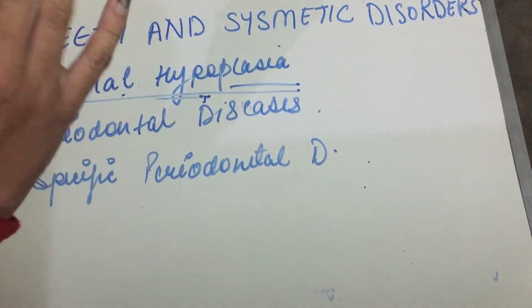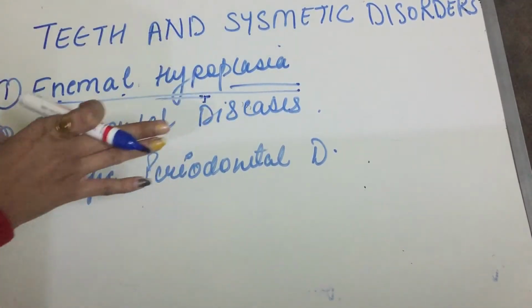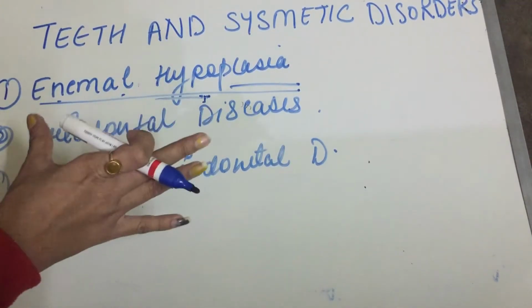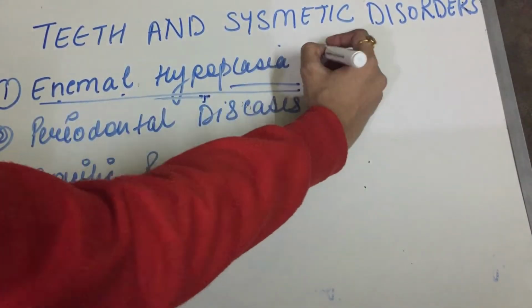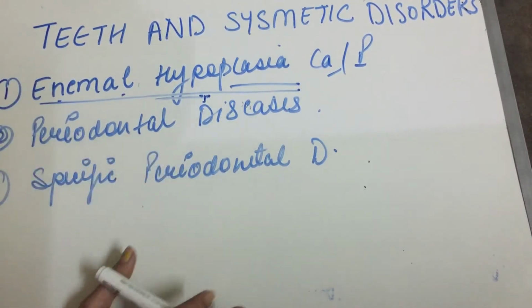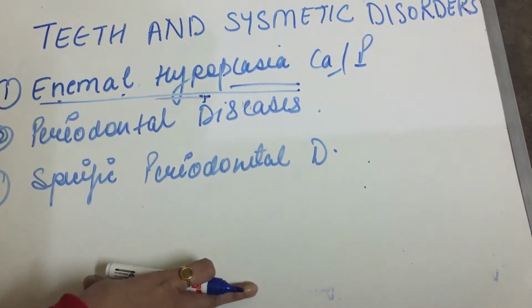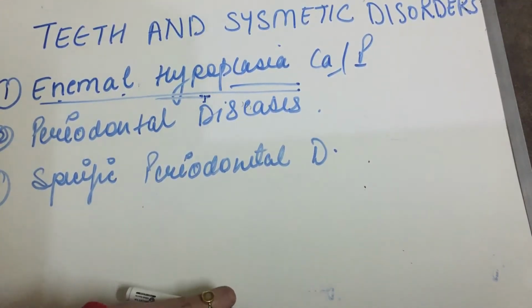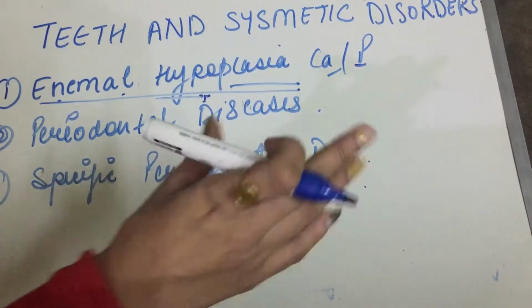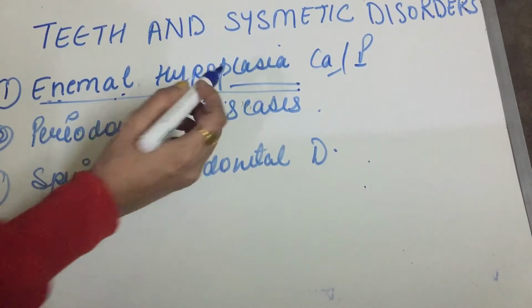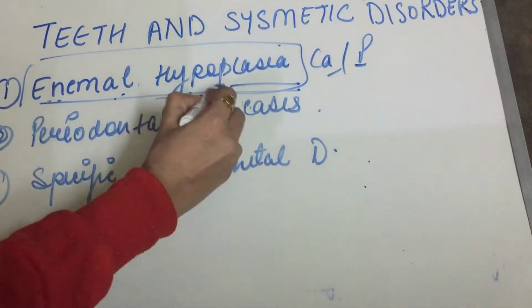It can occur when there is a disturbance in calcium and phosphate metabolism, or if there is a prolonged hypocalcemic state, like in case of rickets, malabsorption, hypoparathyroidism and celiac disease.